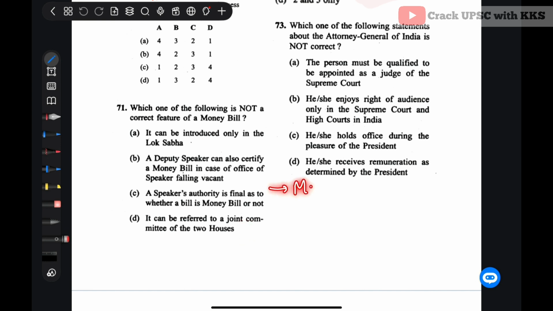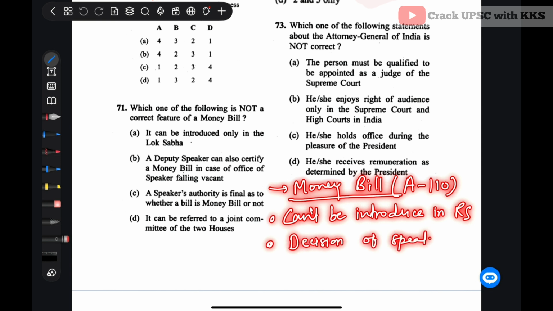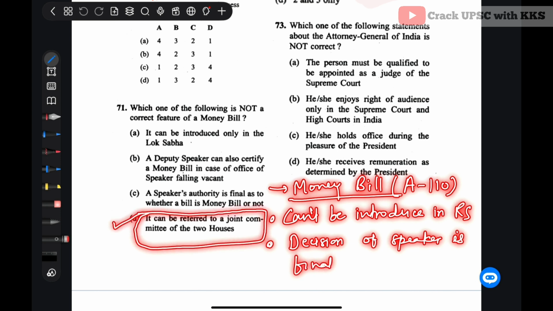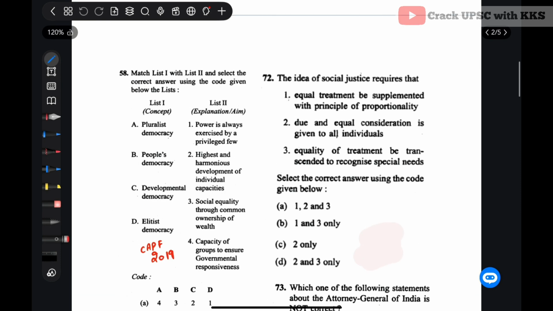So a few facts related to a money bill: under Article 110, it can't be introduced in Rajya Sabha. The decision of the Speaker is final and can't be referred to a joint committee of the two houses, and it cannot be discussed in a joint sitting of Parliament. So all these are important points related to a money bill. Let's see the next question.